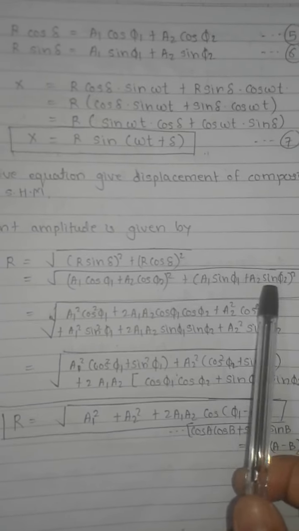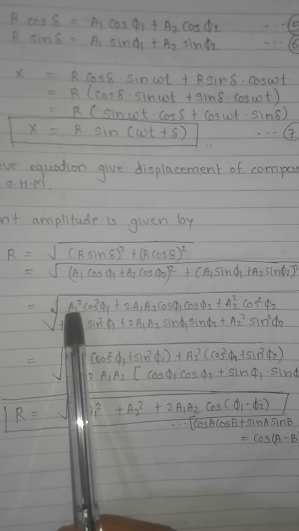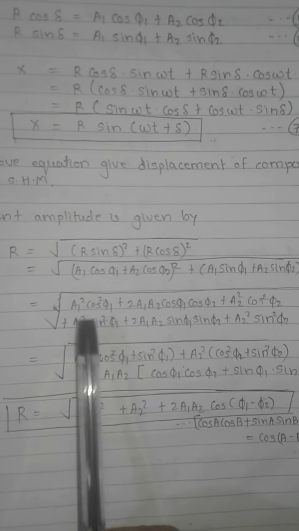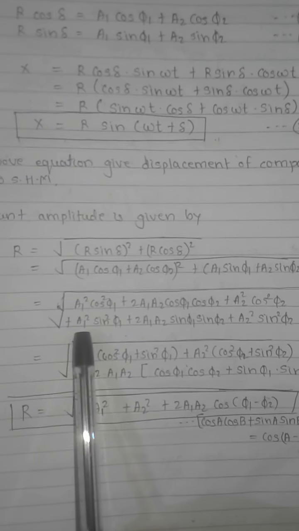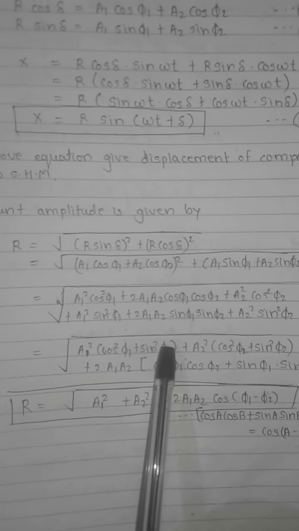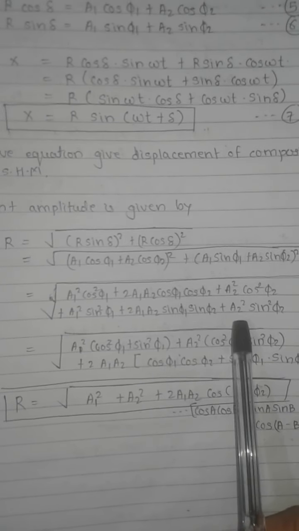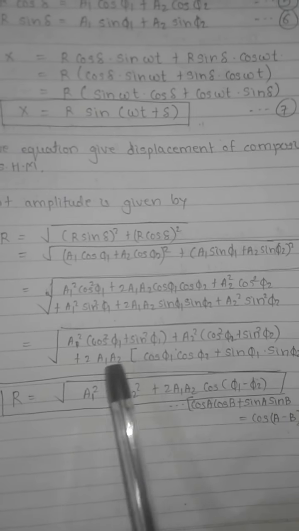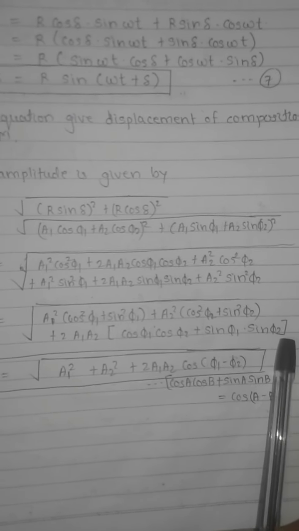Similarly for the sine part. Now you can see I have taken the terms of a1 together: a1 square cos square phi 1 plus a1 square sin square phi 1, so a1 square times (cos square phi 1 plus sin square phi 1). Similarly a2 square (cos square phi 2 plus sin square phi 2), plus 2a1 a2 (cos phi 1 cos phi 2 plus sin phi 1 sin phi 2).